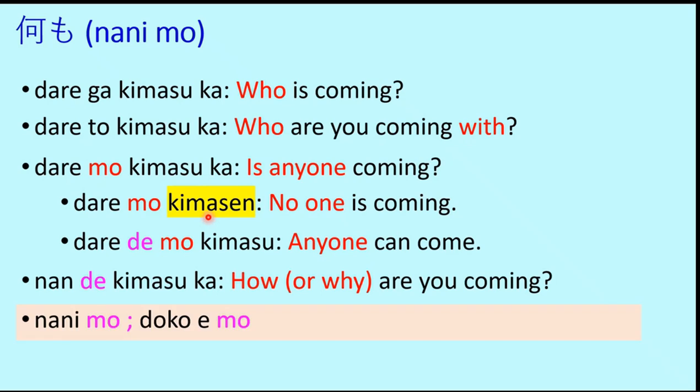So today we are going to look at nanimo and dokoemo. So if you now relate these two with these above, they have resemblance with daremo. So like daremo, nanimo and dokoemo also have some similarities. So we will look into that in today's lesson.